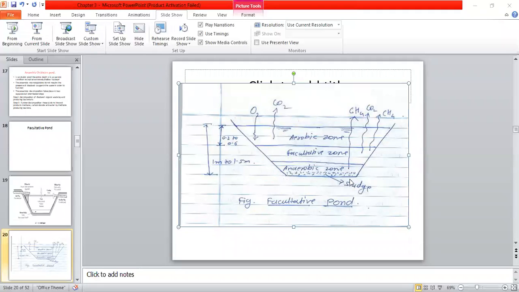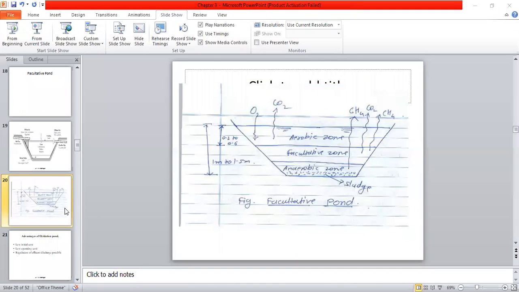Now I request you to draw this figure, then we'll go to the next point, that is the oxidation ditch. I think while the explanation itself, you might have completed some part, but still I will give you 2-3 minutes. Finish it.